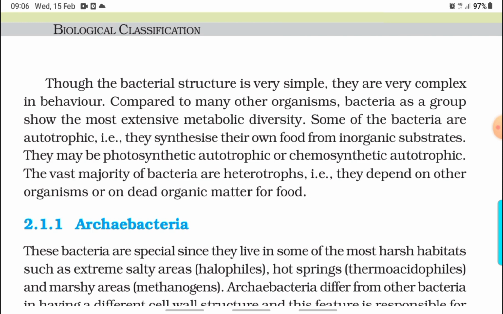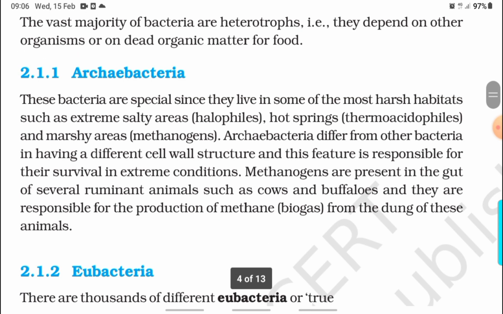Archaebacteria. These bacteria are special since they live in some of the most harsh habitats, such as extreme salty areas (halophiles), hot springs (thermoacidophiles), and marshy areas (methanogens). Archaebacteria differ from other bacteria in having a different cell wall structure, and this feature is responsible for their survival in extreme conditions. Methanogens are present in the gut of several ruminant animals such as cows and buffaloes, and they are responsible for the production of methane or biogas from the dung of these animals.